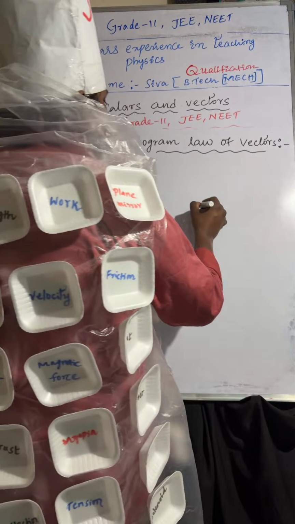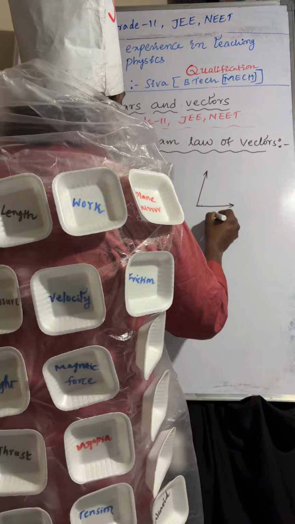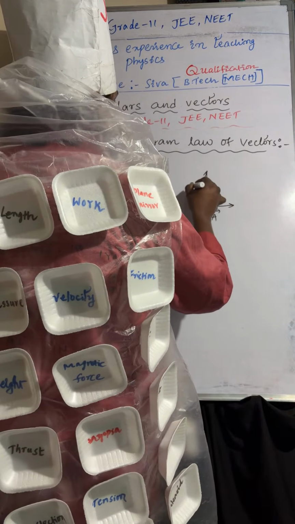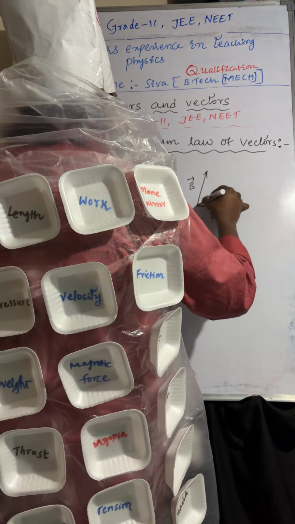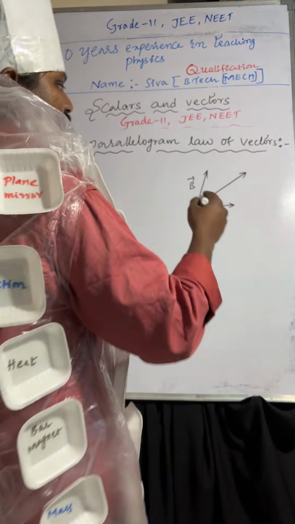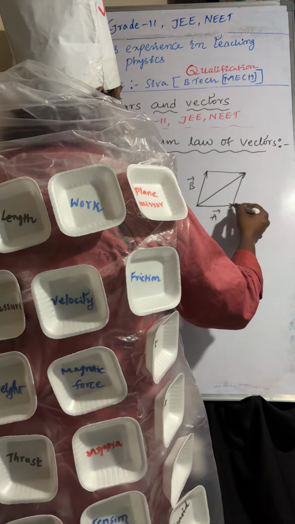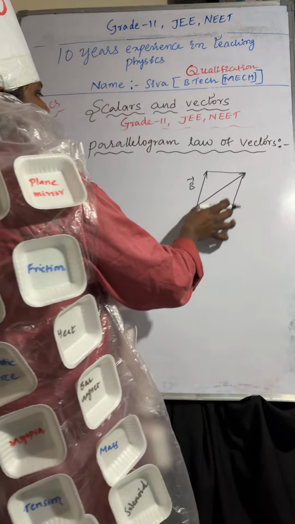So you can see here, this is one side and this is another side. I am taking these as A bar and B bar, and the resultant is the diagonal of these two vectors, acting at the same point. Opposite sides are equal.